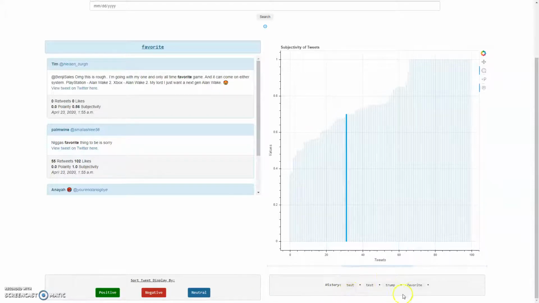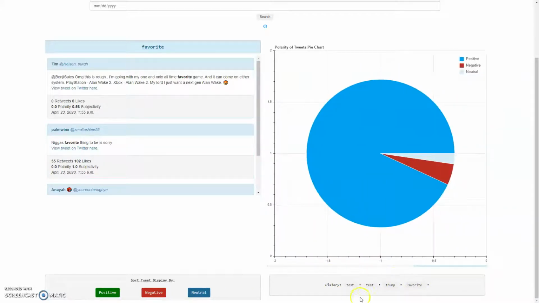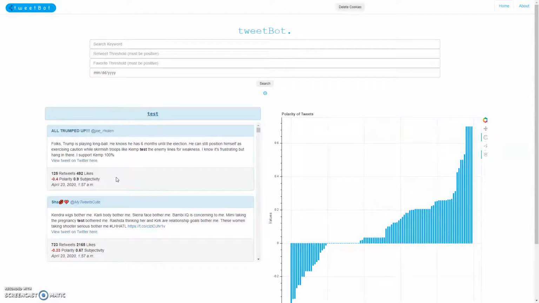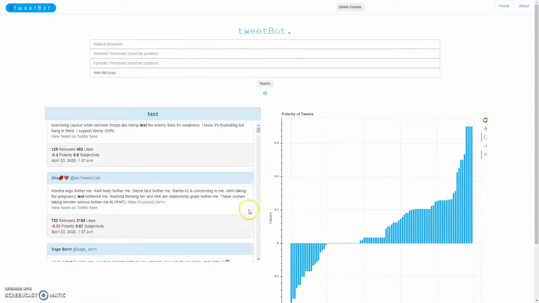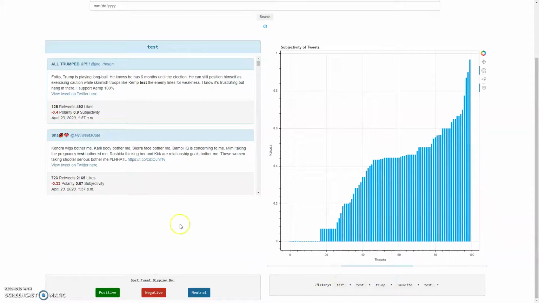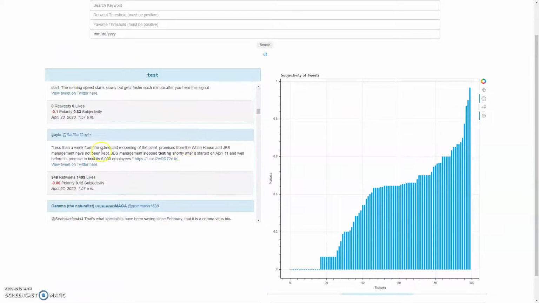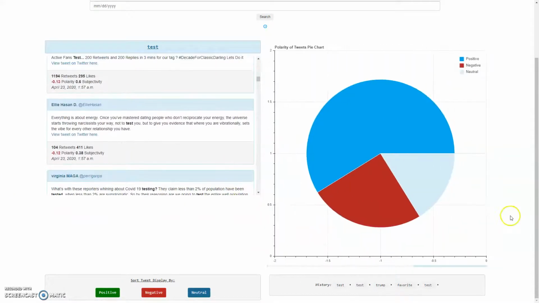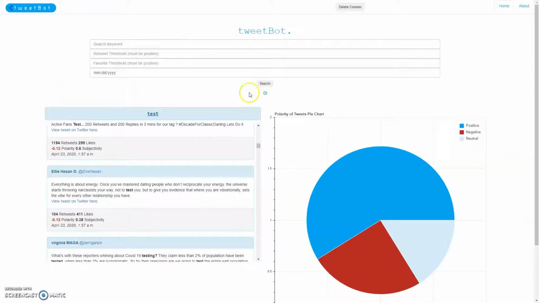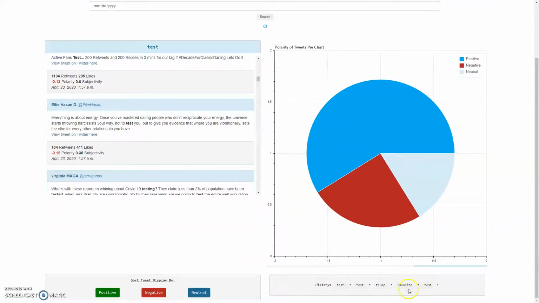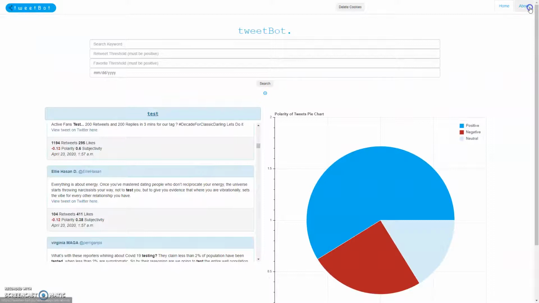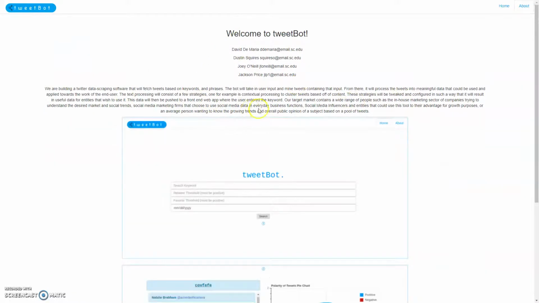Besides that, we have history, which will show all of your recent searches. So we can search "test" just by clicking on it, and it will not pull up the old search, because it will run a different query. It will query the latest tweets instead of the ones from when that search was entered, and it will pull up all those tweets. Besides that, we have a way to delete your cookies, which will clear your history, and then we also have an about page, which just tells a little bit about us and how and why we created it.